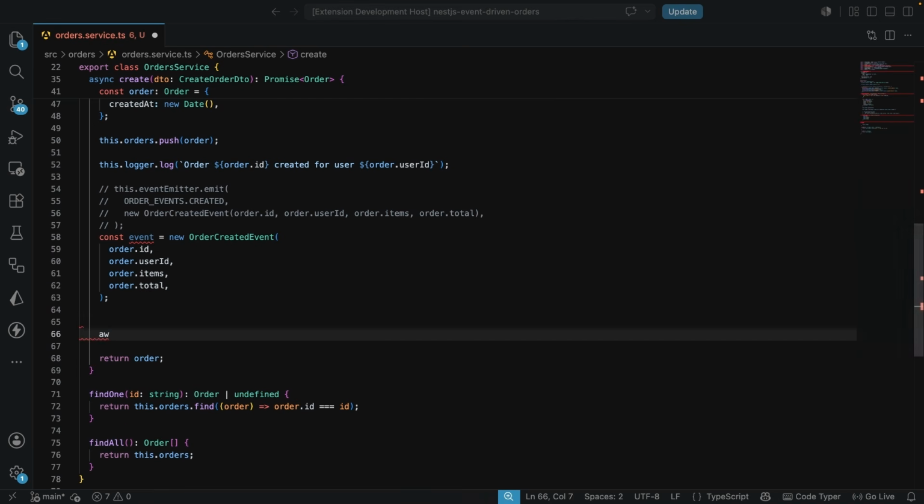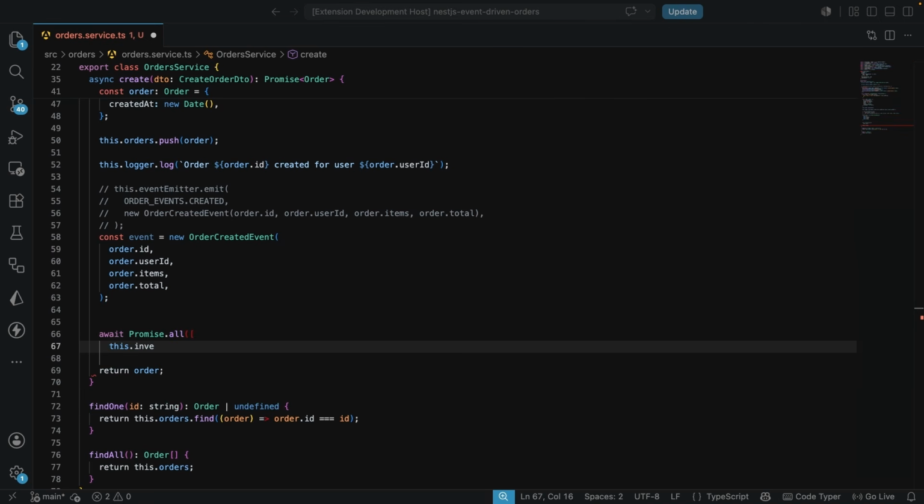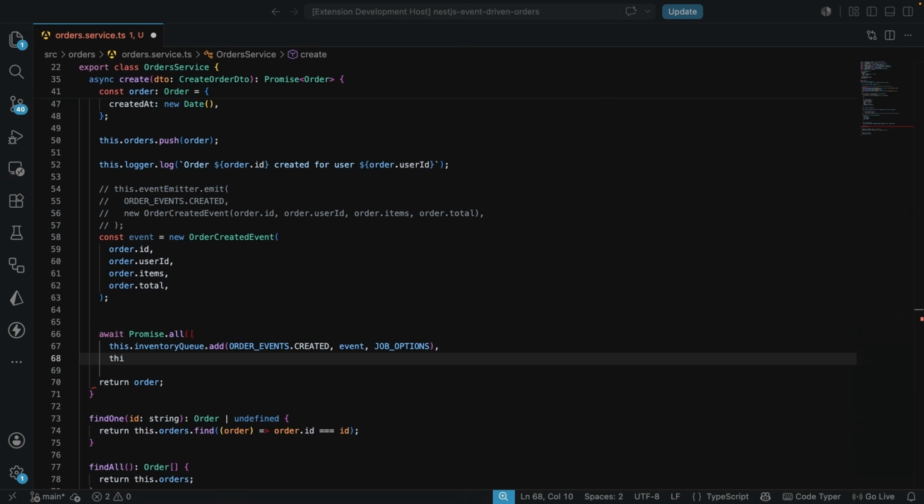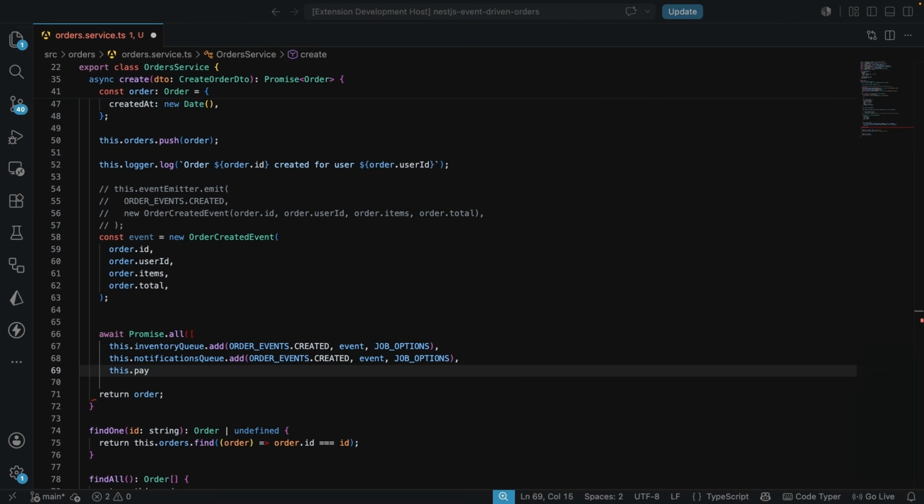So we're going to await Promise.all, and we're going to add to the inventory like this. We're going to say this.inventoryQueue.add. We want to add the OrderEvents.created, and then the event and also the job options, like this. Then we're going to do the same for the notifications queue. So we'll call .add where we add the OrderEvents.created. We're going to pass in the event as well as the job options. And lastly, we are going to be doing the same for the payments queue. So we'll call paymentsQueue.add. We want to add the OrderEvents.created, we pass in the event, and we pass in the job options.